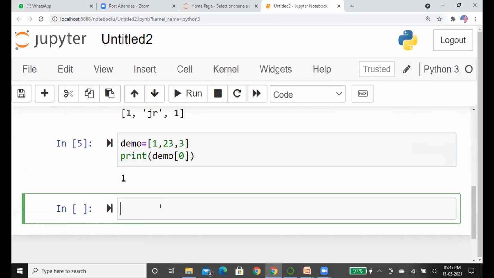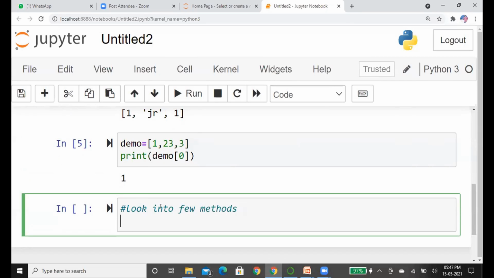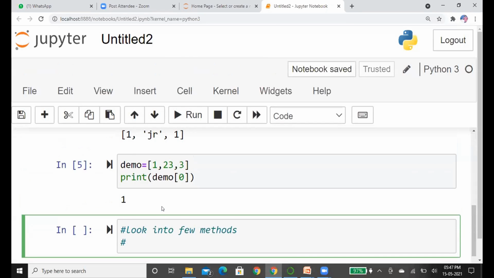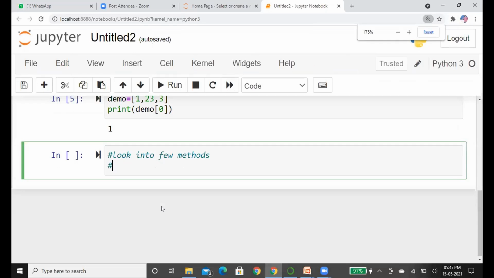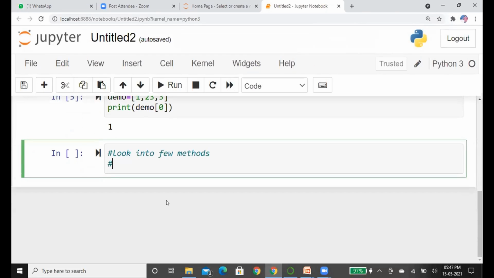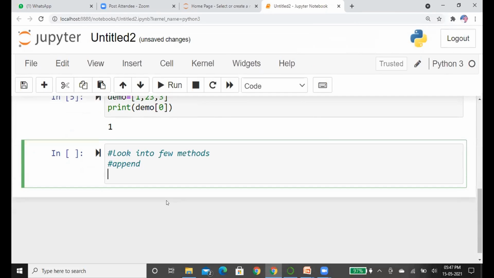Now let's look into a few methods. First method is the append method. What is append? The append method is used to add elements at the end of the list.